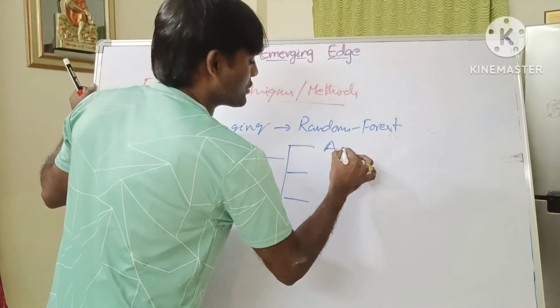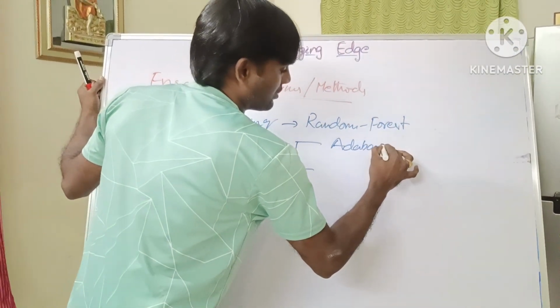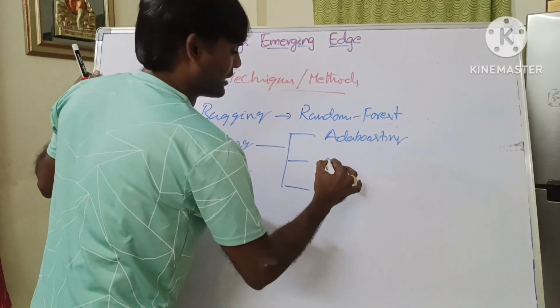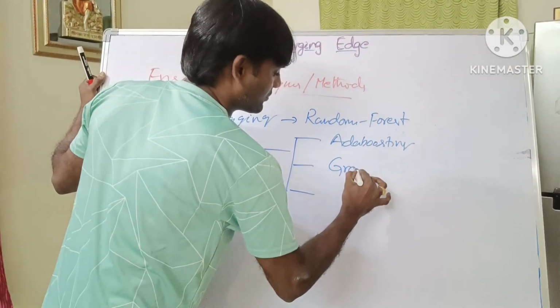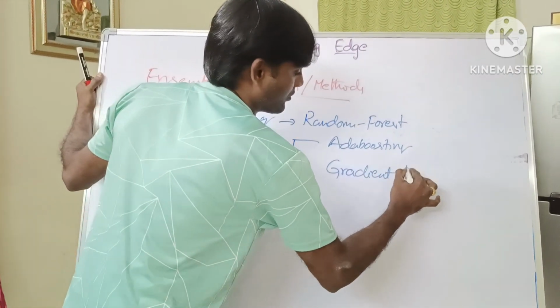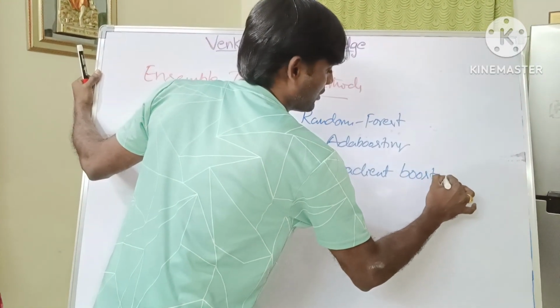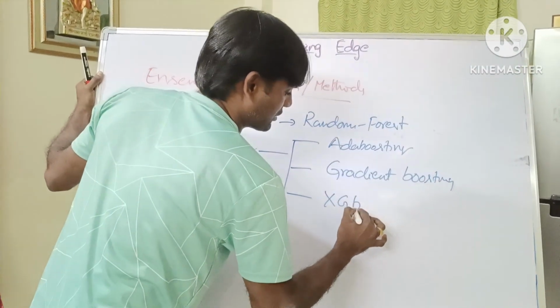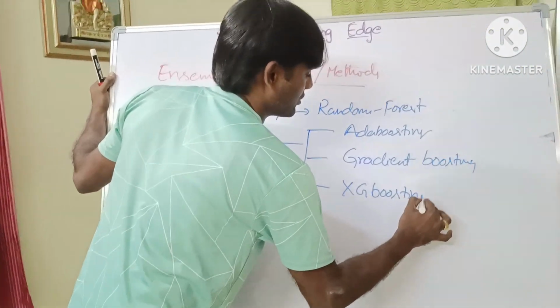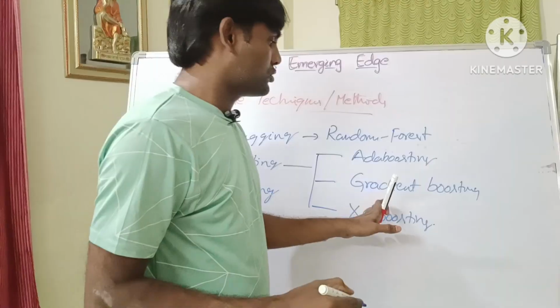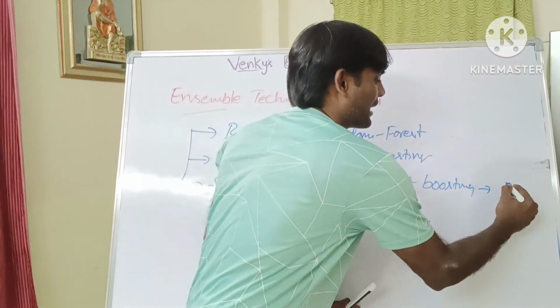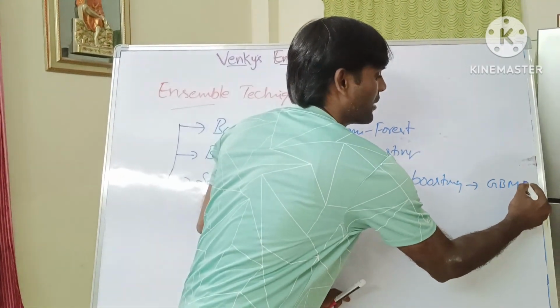One is Adaboosting. Next one is gradient boosting. Gradient boosting is sometimes also called a gradient boosting machine, GBM.